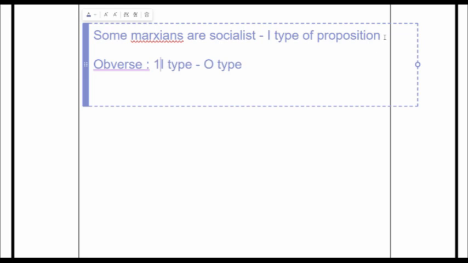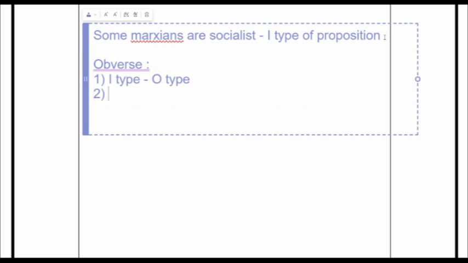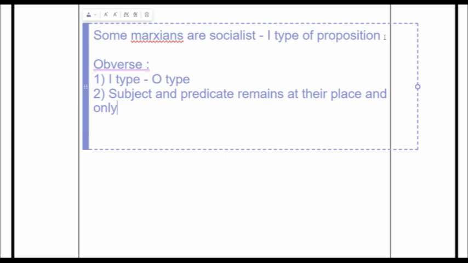Second rule is that subject and predicate remain at their place, and only the predicate is replaced by its complement.